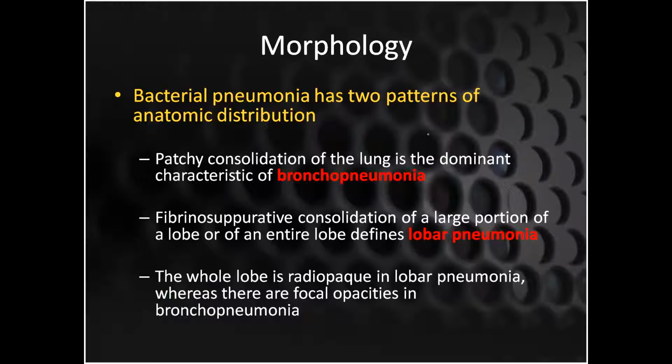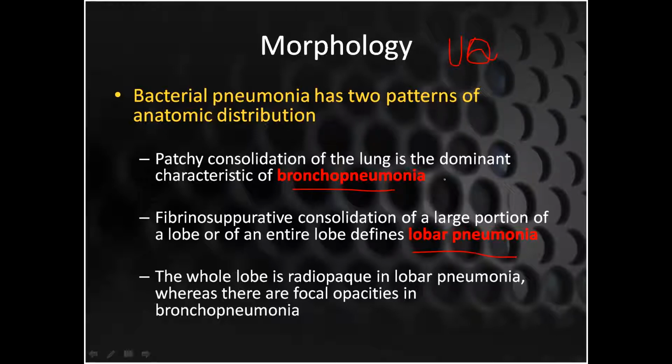As far as morphology is concerned, this is the second most important question from your university point of view. So this is your UQ also: what is the morphology of pneumonia. This is also an assignment for you people. You have to tell me how you are going to classify pneumonias on the morphological basis. On the morphological basis, you are going to divide it into two types: bronchopneumonias and lobar pneumonias.